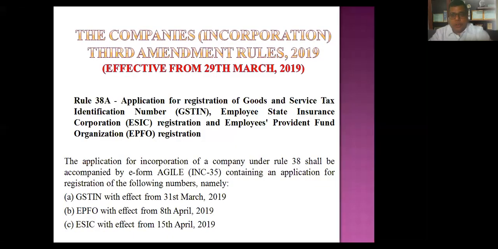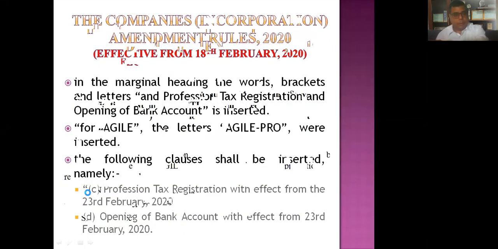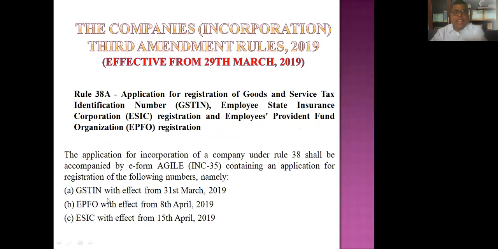In the year 2019, I'm sure you must be aware, one amendment came which introduced the form AGILE, that is application for registration of Goods and Services Tax Identification Number (GST), ESI, Employees' State Insurance Corporation, and Employees' Provident Fund Organization registration, PF.